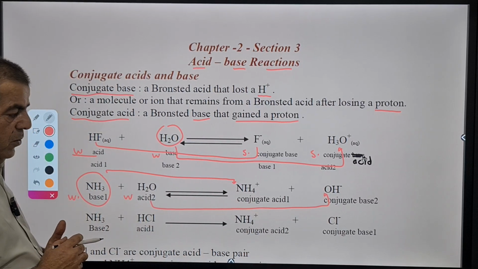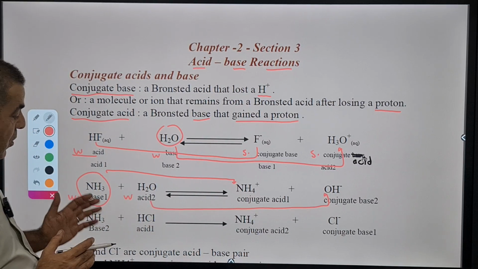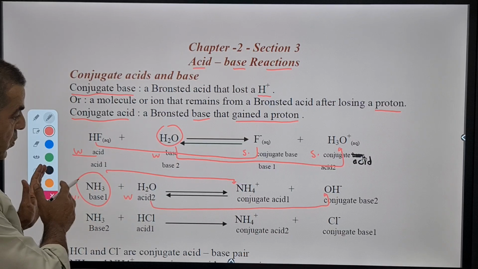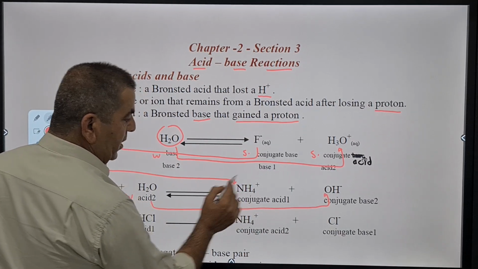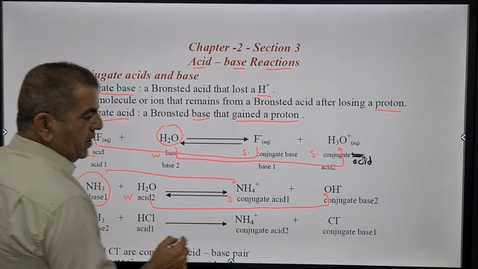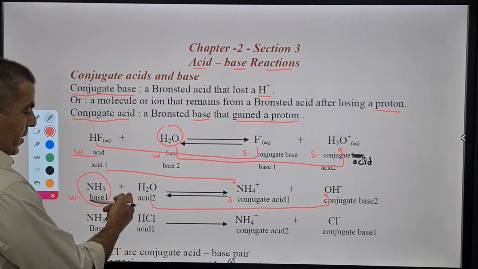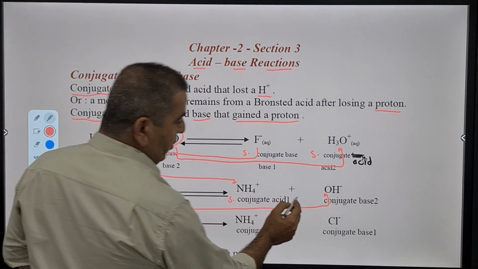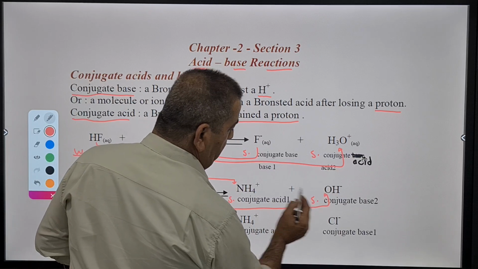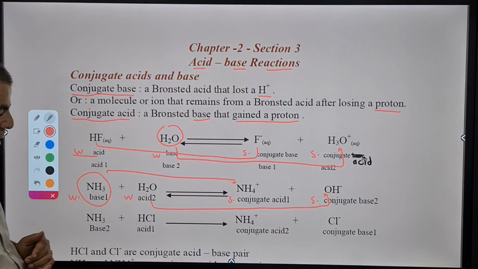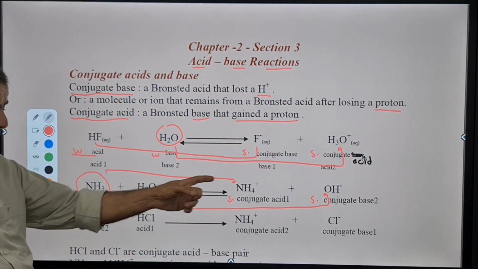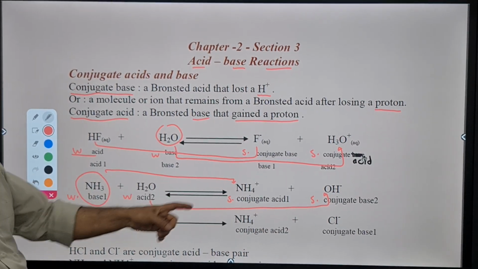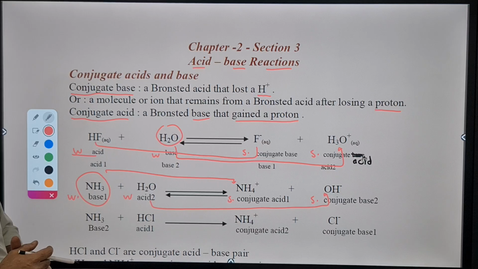Is it strong or weak? Depending on the strength of its origin, which is weak, it must become what? Strong. So we have a strong conjugate acid. Also for hydroxide, the origin, water, is weak, so it becomes a strong conjugate base. So how many conjugate pairs do we have here? Ammonia and ammonium, base and acid; water and hydroxide, the second conjugate pair.